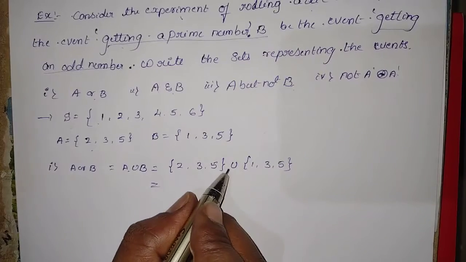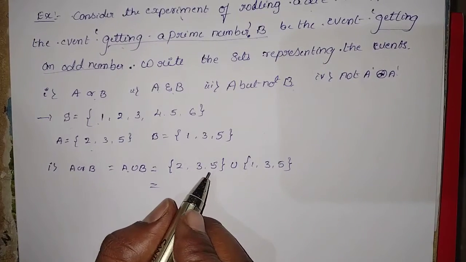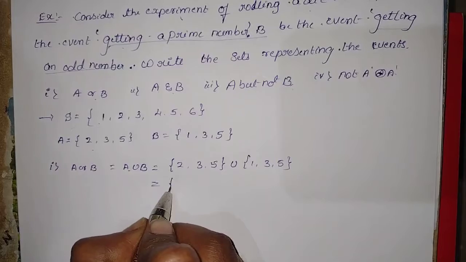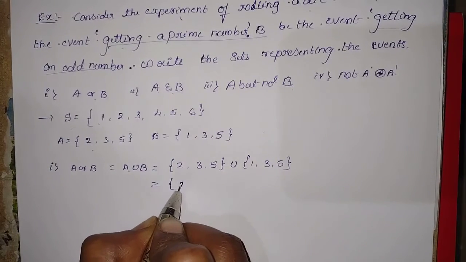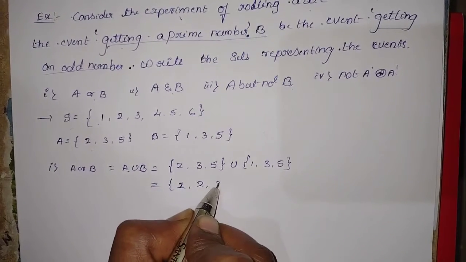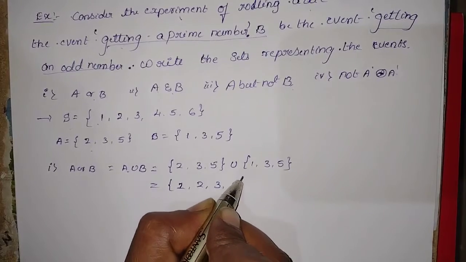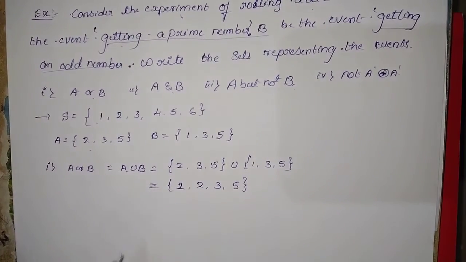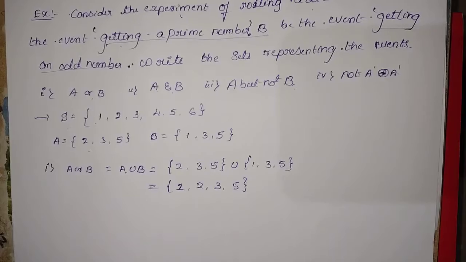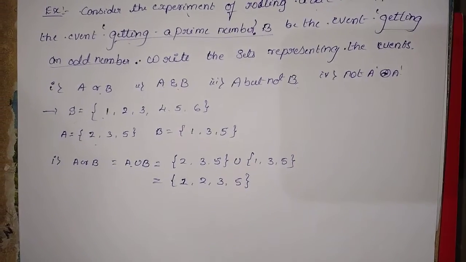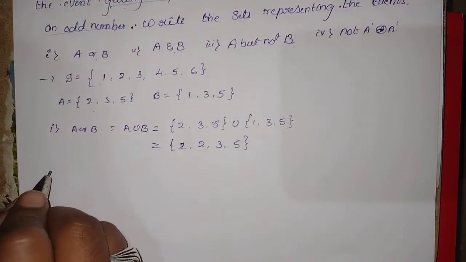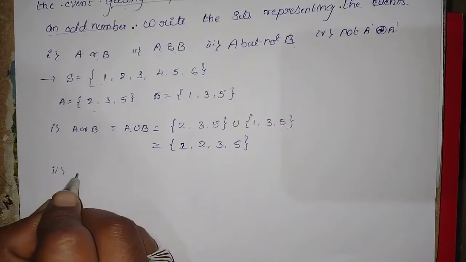Here we are doing union, meaning either A or B combined: 1, 2, 3 and 5. So these are the elements of A union B. Understood?